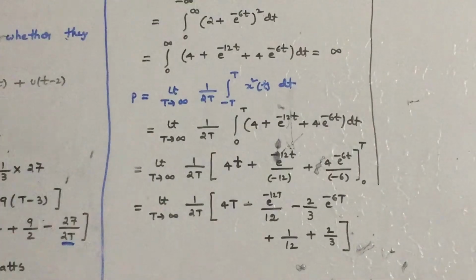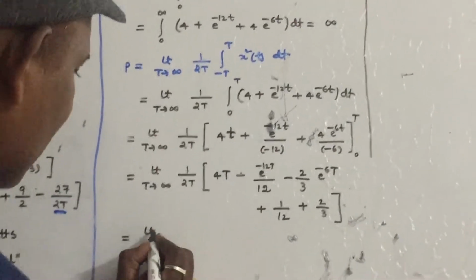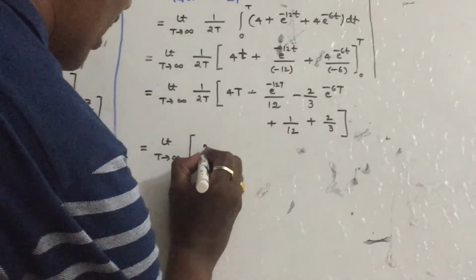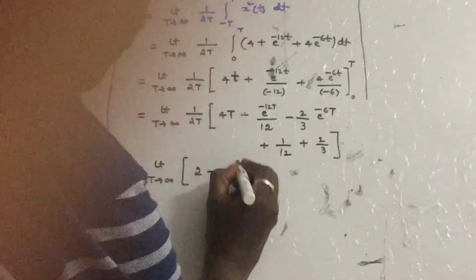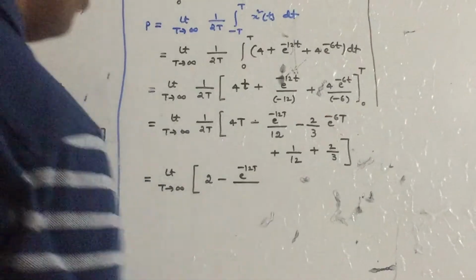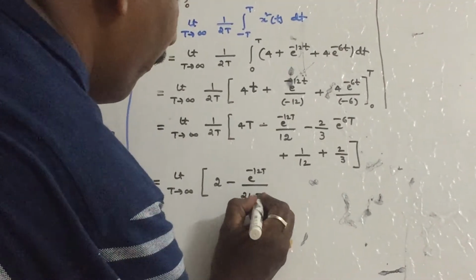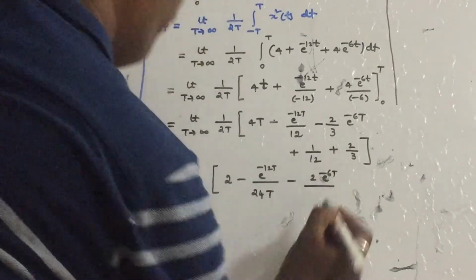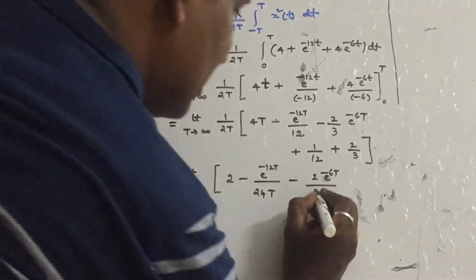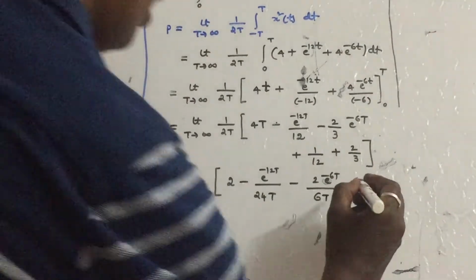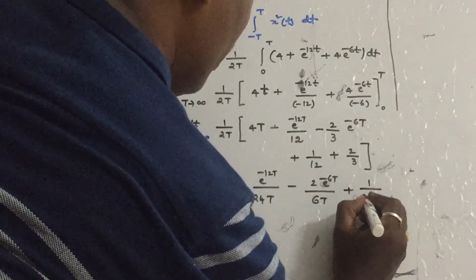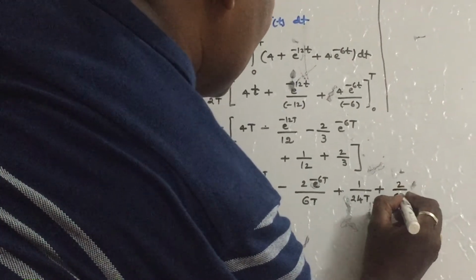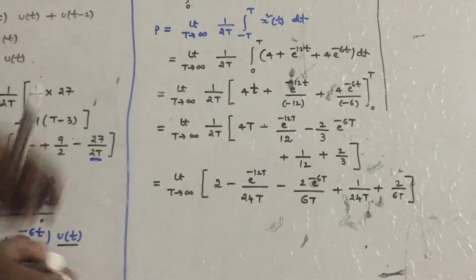If you multiply 1 by 2t inside, it will come as limit t tends to infinity, 4t by 2t, which is 2, minus e power minus 12t by 24t, minus 2 into e power minus 6t by 6t, plus 1 by 24t, plus 2 by 6t.